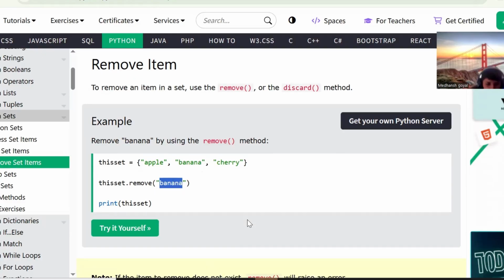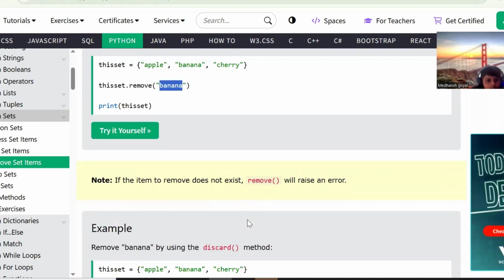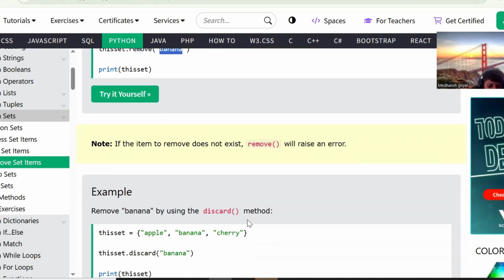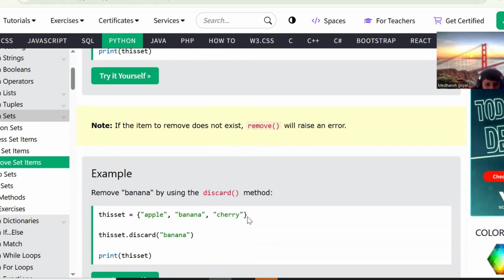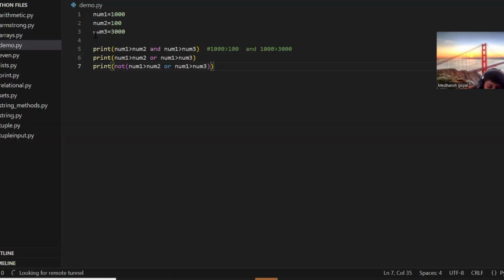The other method is discard. Discard works the same as remove, but if the item does not exist, remove will raise an error. However, discard will not raise an error if the item does not exist. So either you can use discard or you can use the remove method. Both are same.